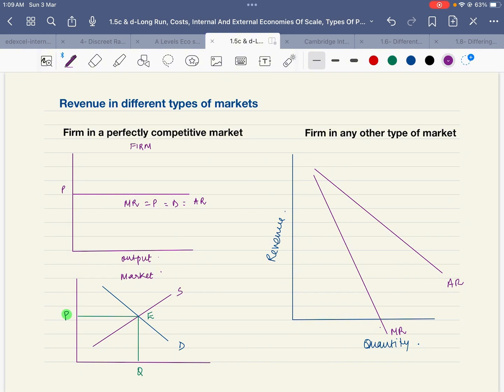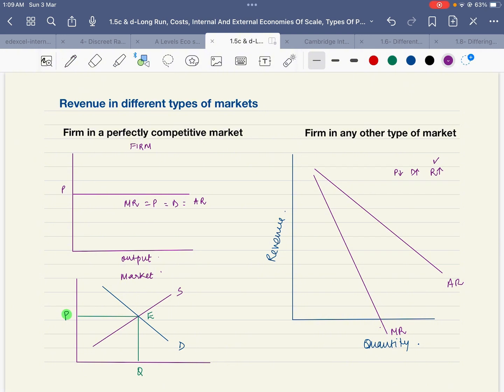This is steeper because to increase sales or increase revenue, as the curve is downward sloping, it means that when prices fall, demand goes up, revenue goes up. So in order to make more sales and generate more revenue, it is crucial to drop the prices further. So additional revenue generated from the sales of one more unit is always going to be less.